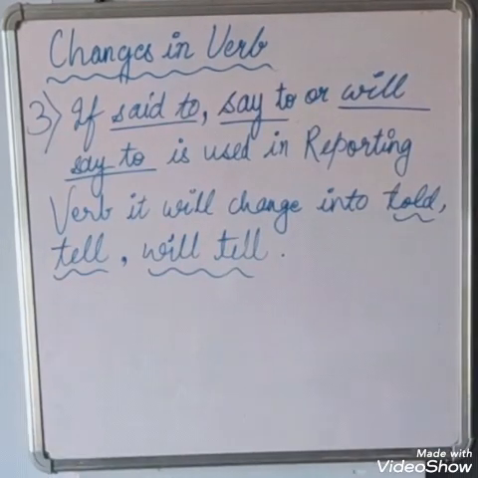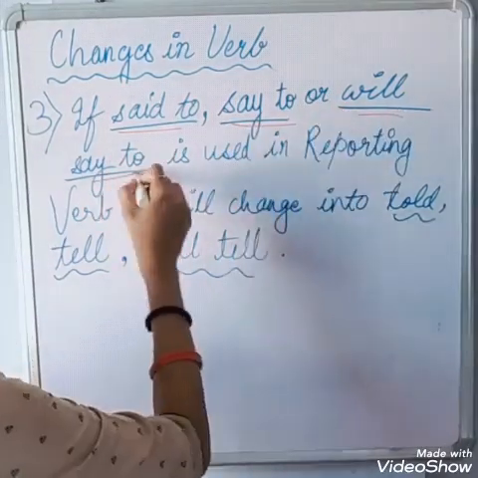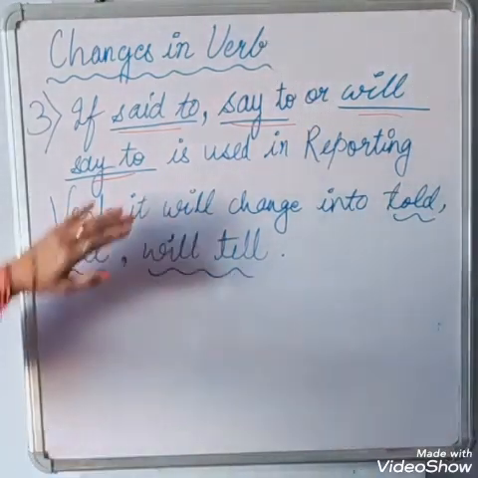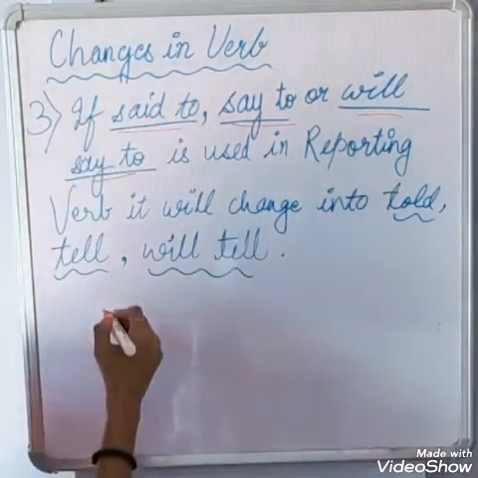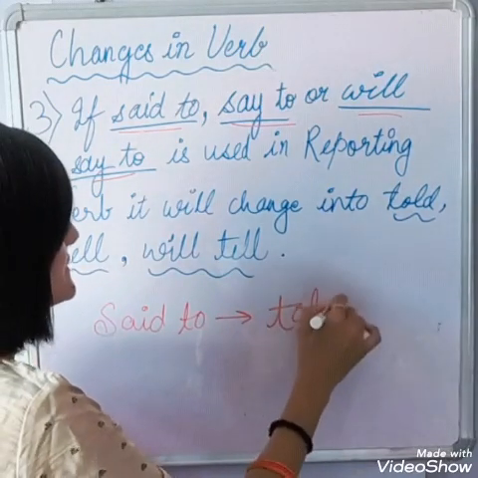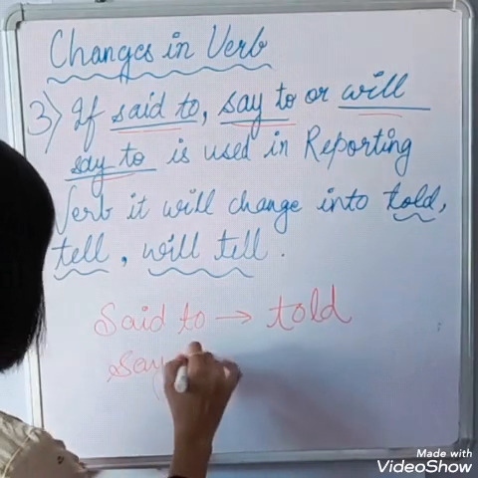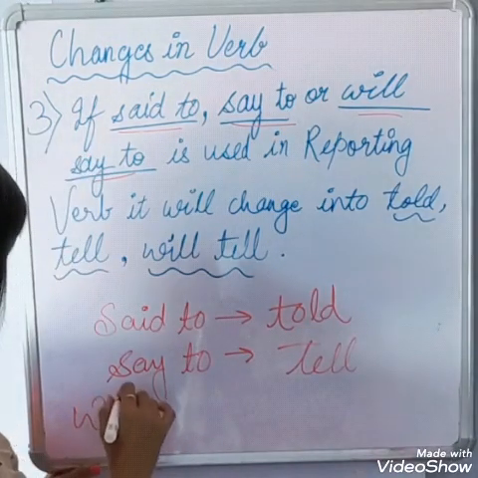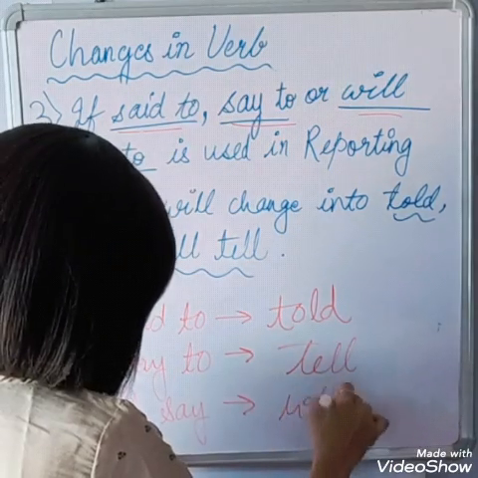Now, in the third case, if "said to," "say to," or "will say to" is used as the reporting verb, these three are there, then "said to" will change to "told," "say to" will change to "tell," and "will say to" will change to "will tell."